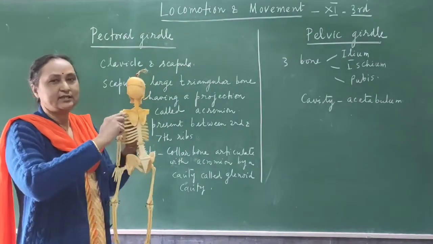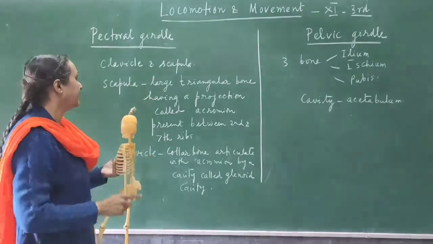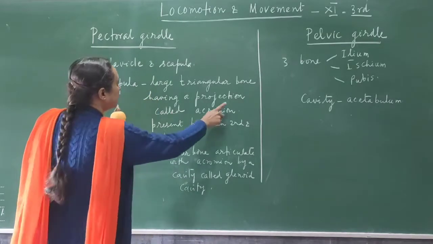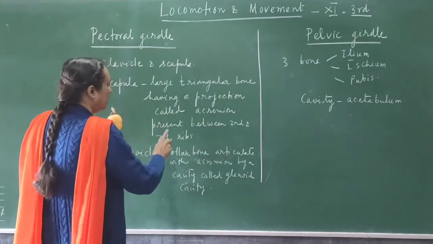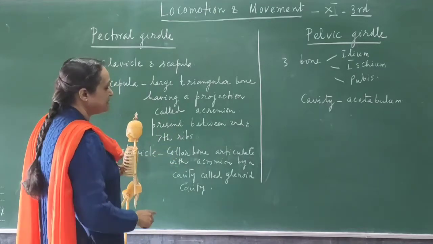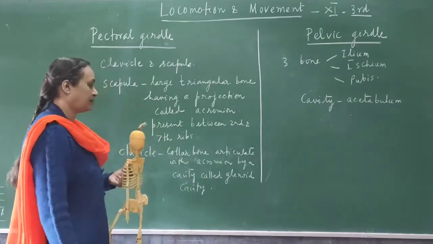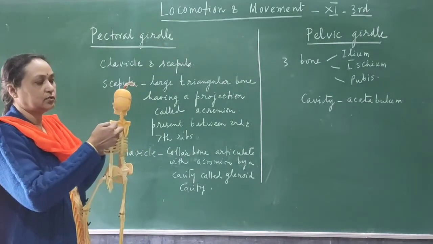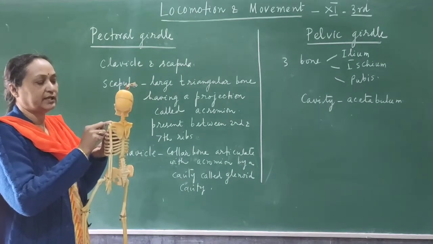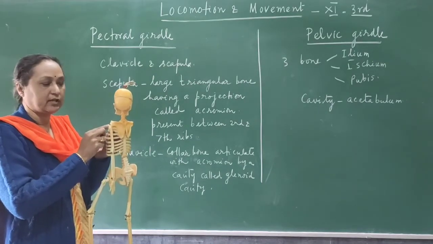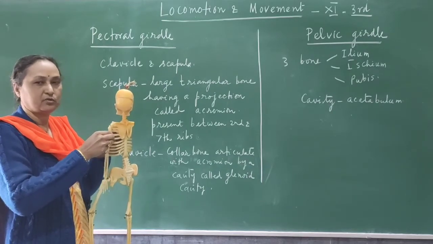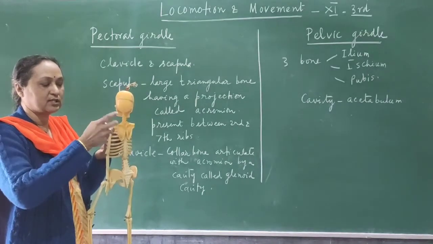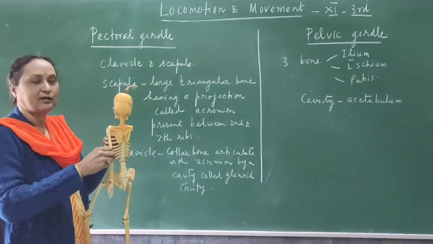Okay. And there is a cavity in the pectoral girdle, present between the 2nd and the 7th ribs. The cavity which is present is called the glenoid cavity. So this collar bone is connected to scapula, and in between them there is one cavity. That cavity is called the glenoid cavity, and this arm bone, humerus, is connected to the cavity. So there is proper articulation, so that you can move your arm.